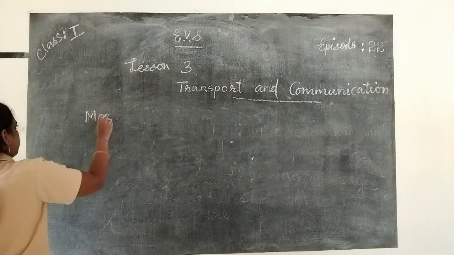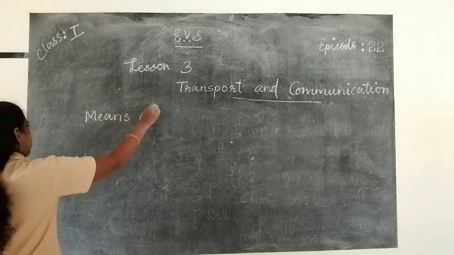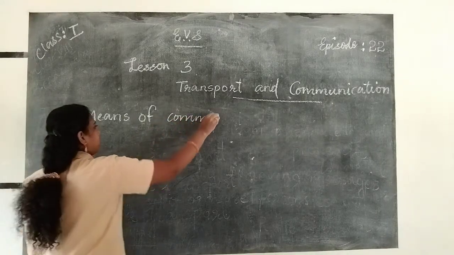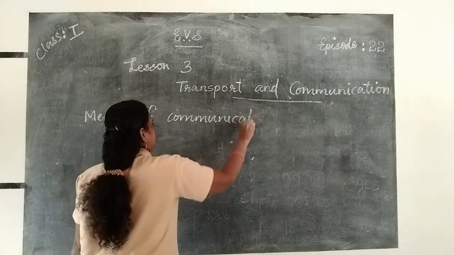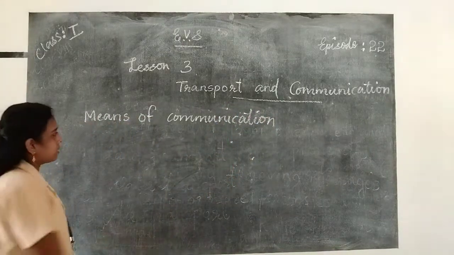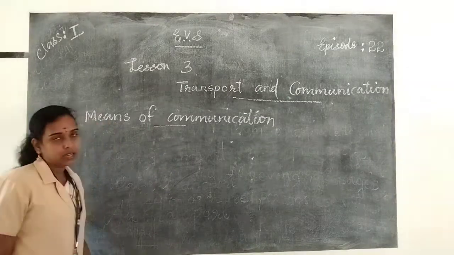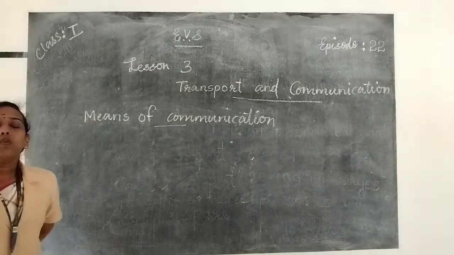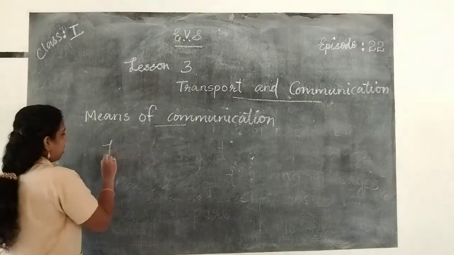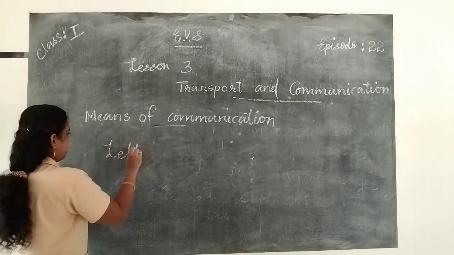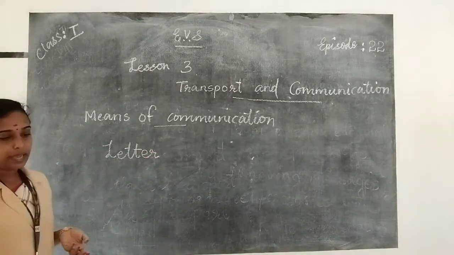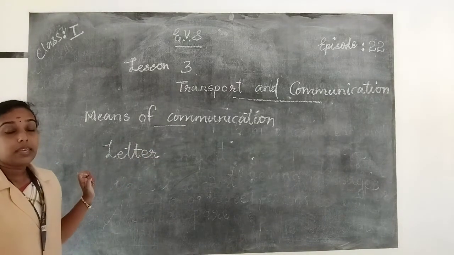Means of communication. So which are the commonly used means of communication? Letter. What is the spelling of the word letter? Say loud. L-E-T-T-E-R. Letter. Then, yes, telephone.